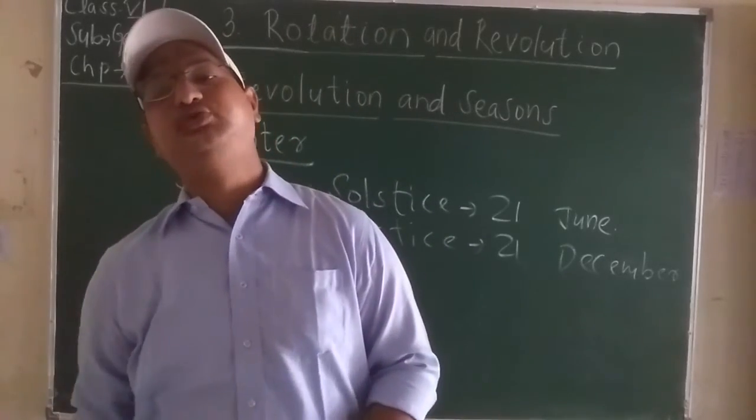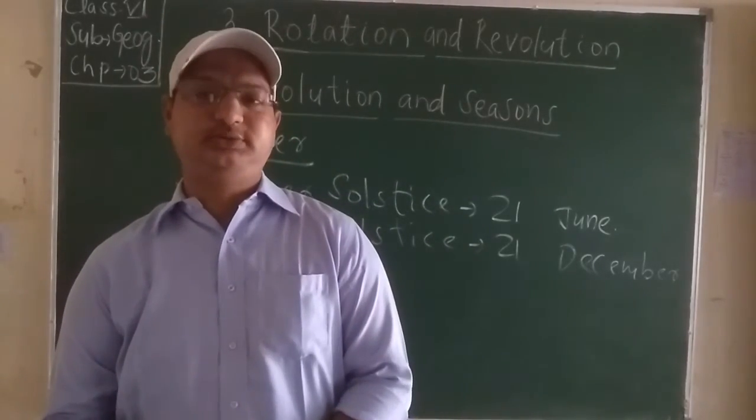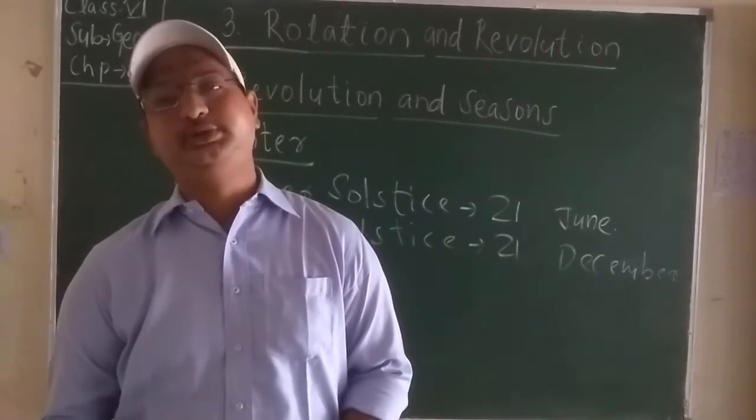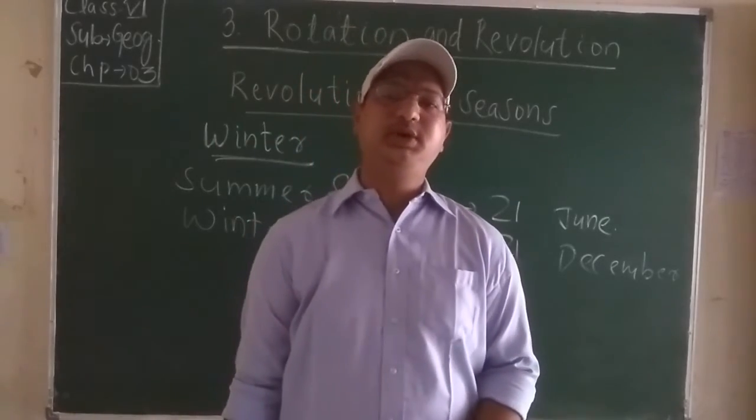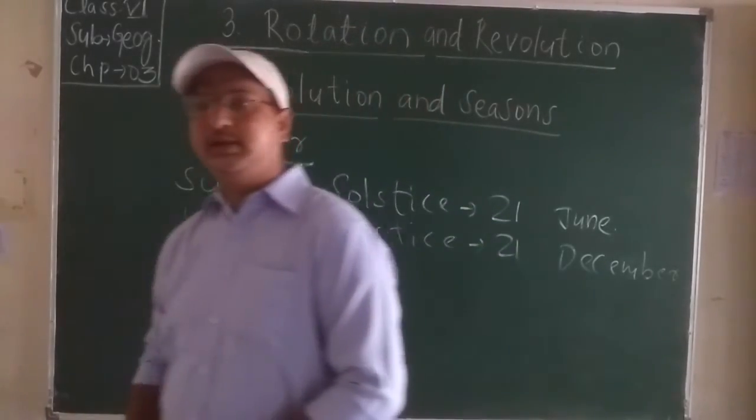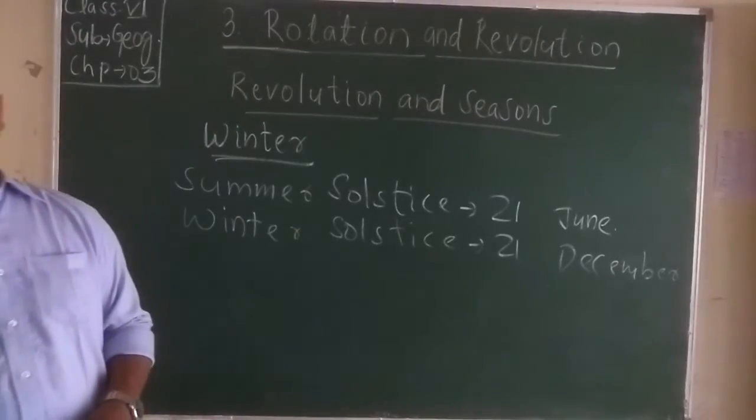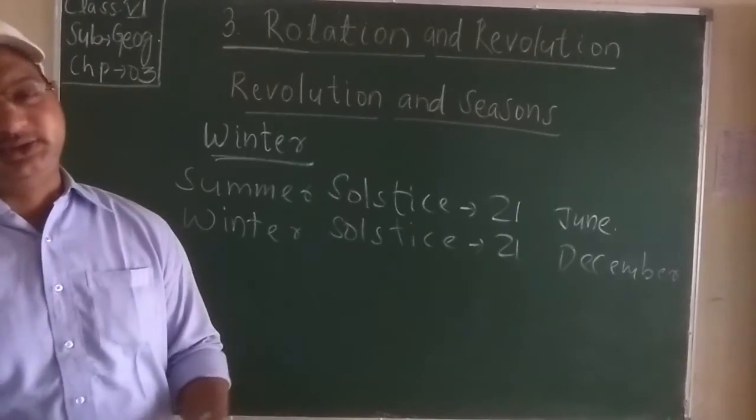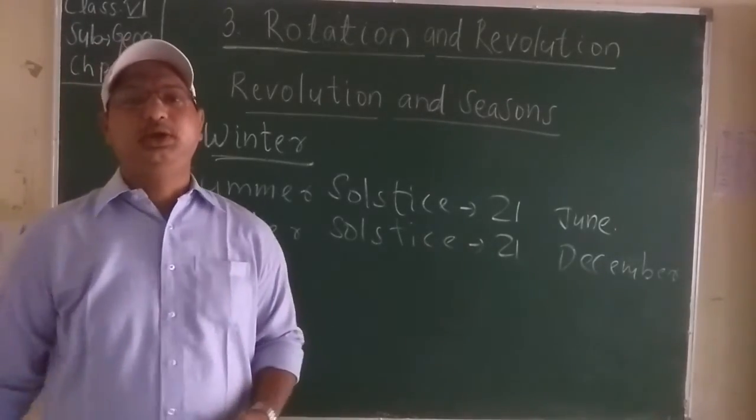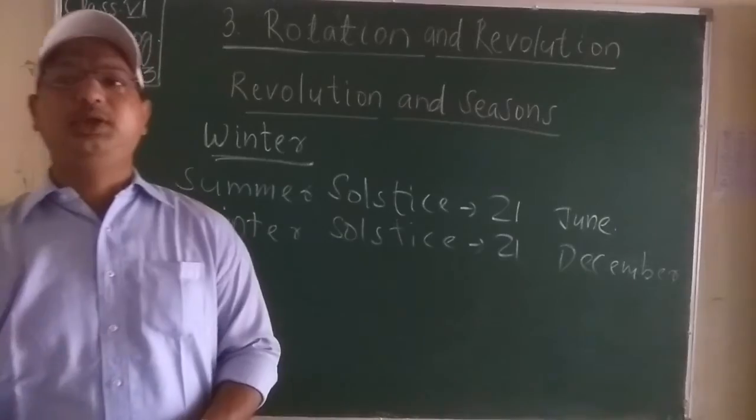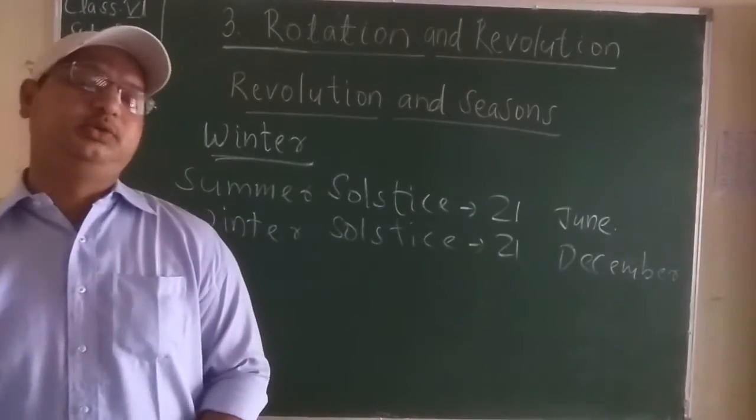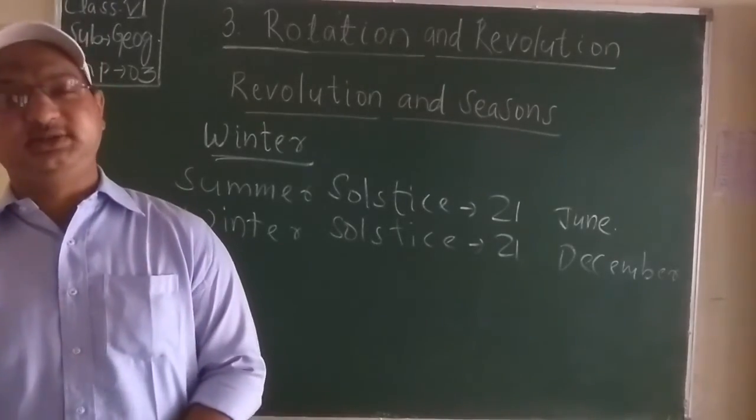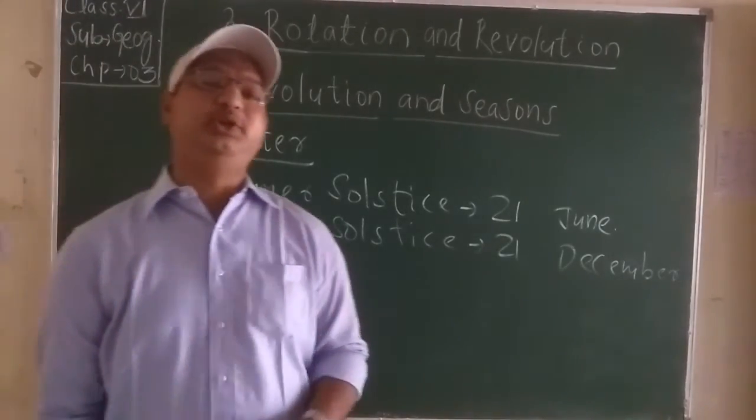In the northern hemisphere, students, spring or vernal equinox occurs on or near 21st March, and autumnal equinox occurs near 22nd September every year. Students, then the last part of the topic is the Earth takes 365 days and 6 hours, or 1/4 of a day, to complete one revolution. So after 4 years it becomes one more extra day, that is 366 days, and that particular year is known as a leap year.